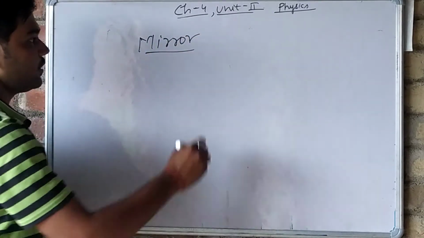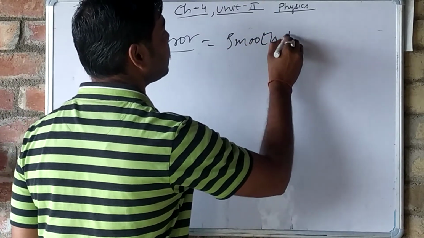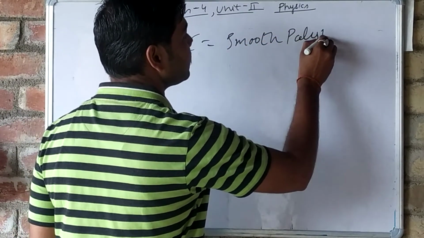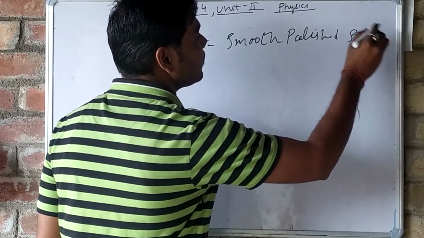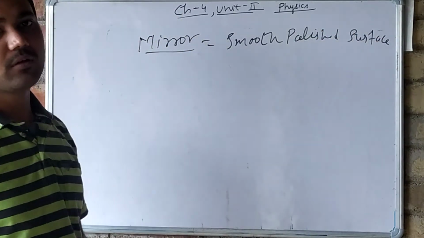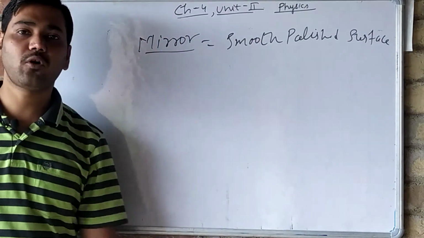Take any smooth polished surface from where reflection or refraction can be possible. So a mirror is a smooth polished surface.